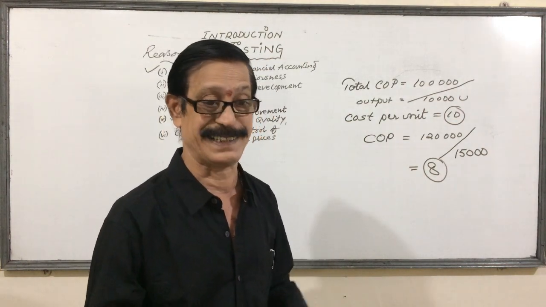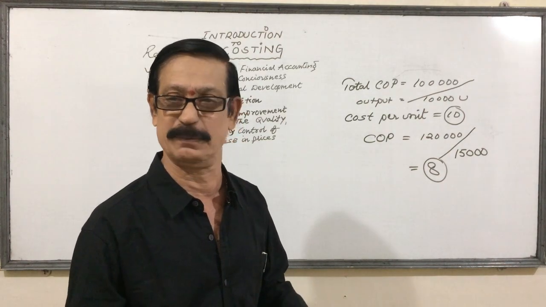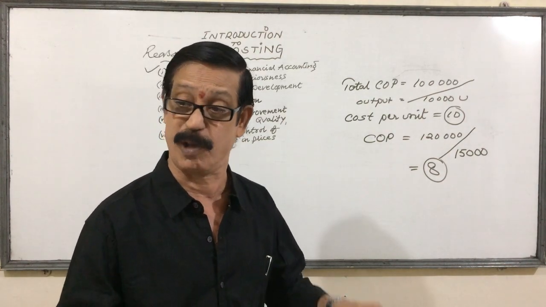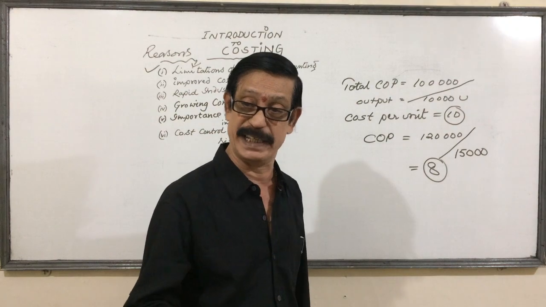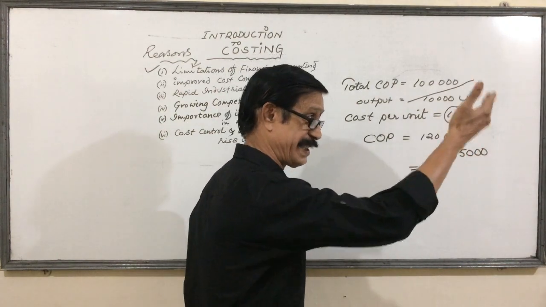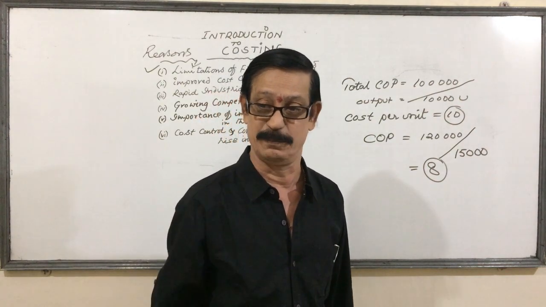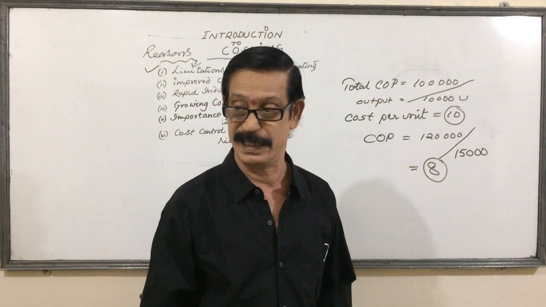So, we have to increase the output. We have to utilize the labor, material, men and machinery properly. Then automatically we can increase the output. Once the output is increased, the cost per unit is decreased because fixed cost is fixed once for all per annum. Understanding?